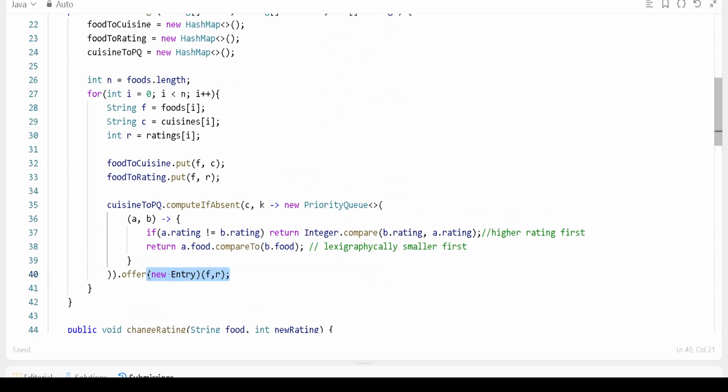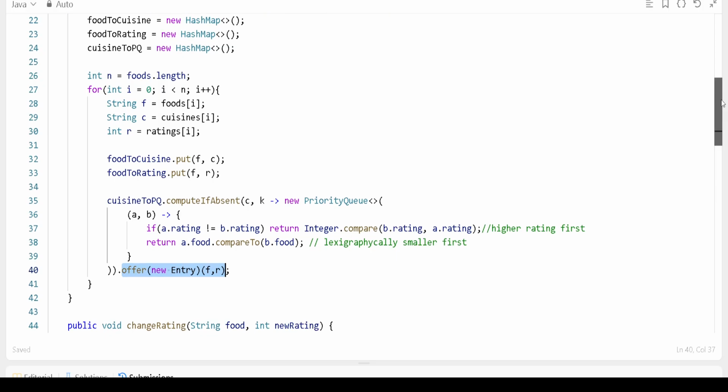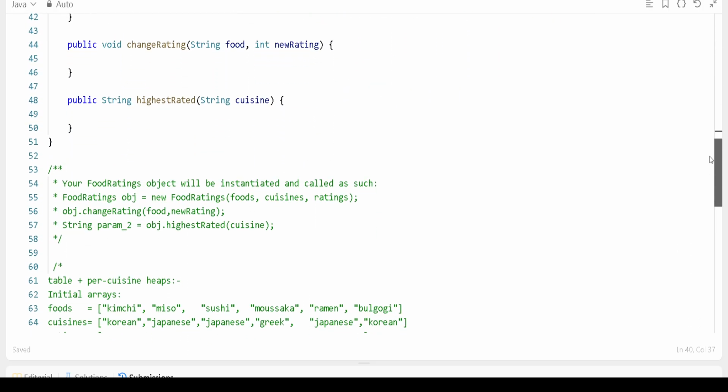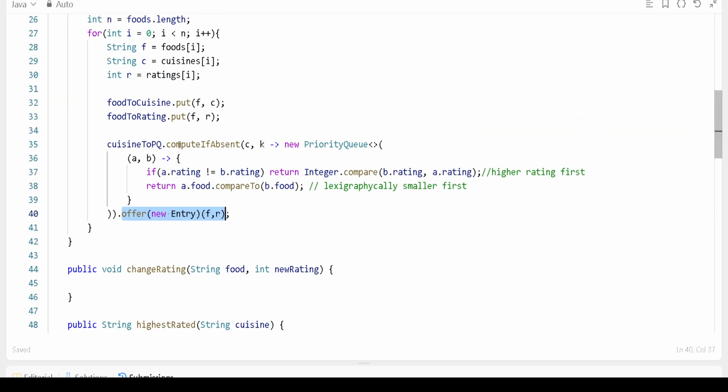So this is our cuisine, and the cuisine we are adding here with its rating, as a food and its entry. If you try to understand, this is our cuisine name, and each cuisine will contain entries.